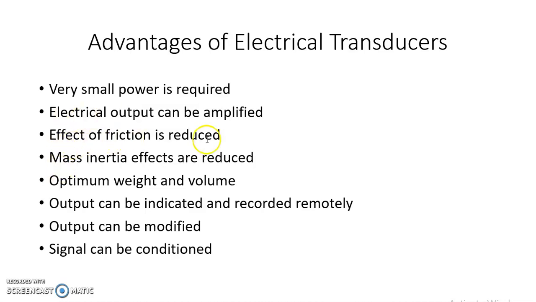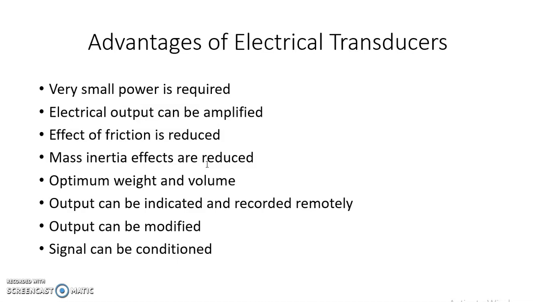Then the effect of friction is reduced. By using transducers, we can reduce the effect of friction. Obviously, in electrical and electronic systems, there is no effect of friction at all. Then mass inertia effects are reduced. In electrical and electronic systems, mass inertia effects are reduced to the minimum possible.